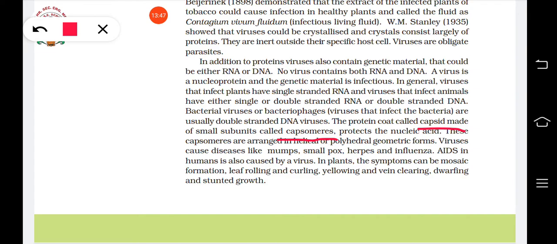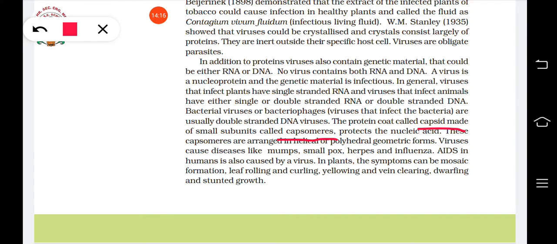In short, you can say a virus is a nucleoprotein. It contains only nucleic acids and proteins. They do not have a cell. Just imagine bacteria. Bacteria have a cell which is prokaryotic, isn't it? So this kind of organism which does not even have a cell is our virus.